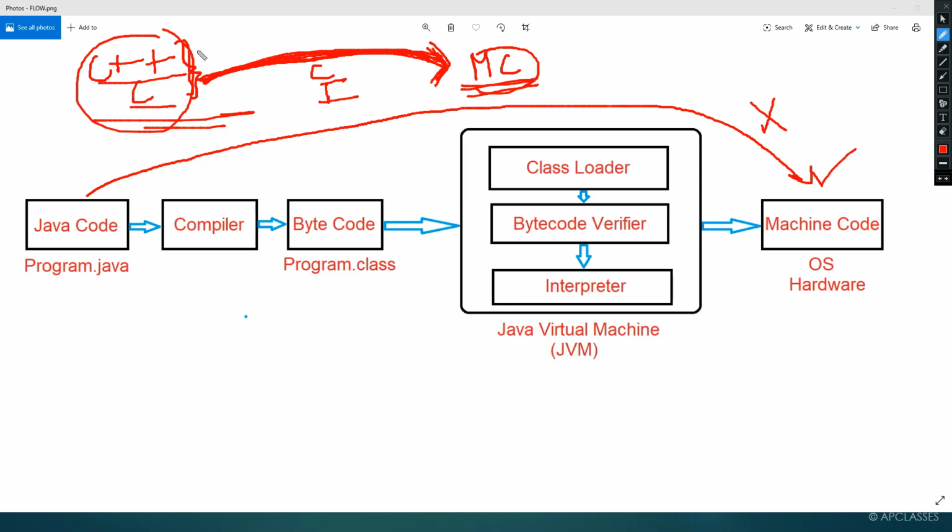Now let us try to understand this with an example. Well, a company comes to me and asks me to develop a school management software. The first question I will ask the company is, sir, what environment do you use in the school, or in the computer, which operating system is installed? The company will tell me, sir, I have Windows installed on my computer.